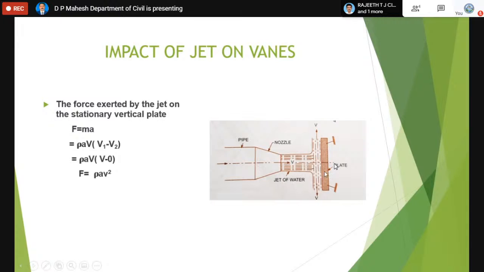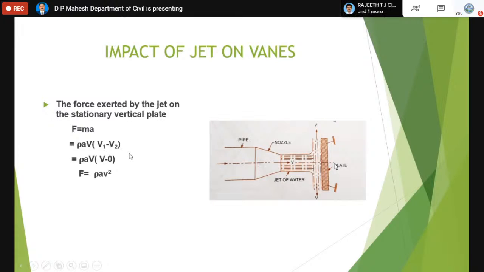Now, to calculate the force or the impact by the jet on the plate, we use Newton's second law of motion. F equals ma, where m is the mass of the liquid jet striking every second, which can be calculated using the formula rho into A into V. Rho is the density, A is the cross section of the jet, V is the velocity of the jet. And a is the rate of change of momentum, the rate of change of velocity.